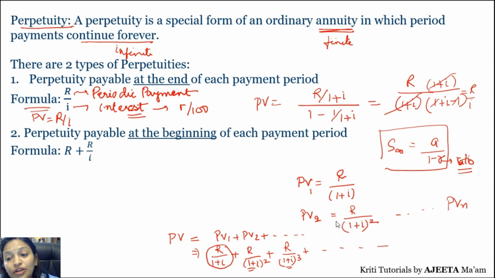So here the derivation is same. सिर्फ आपका जो फर्स्ट इंस्टॉलमेंट आप स्टार्टिंग में पे कर रहे हो that will be added up. So derivation is also same. r plus r upon 1 plus i plus r upon (1 plus i) raised to 2. So we just put r separate and then infinite GP. So that is what it is. So this is the formula for beginning and the above formula is for end.